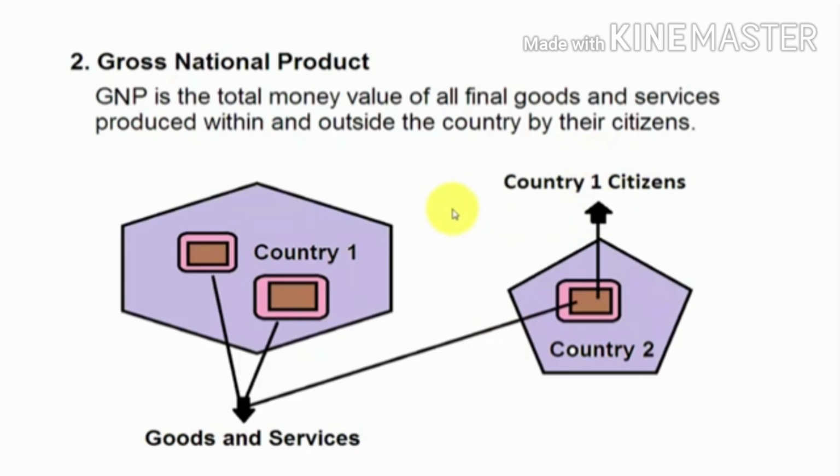For example, in this graph we can see two firms of country 1 citizens producing goods and services in their own country. If these citizens start a firm in country 2 and start producing goods and services, we will also include this production in gross national product.